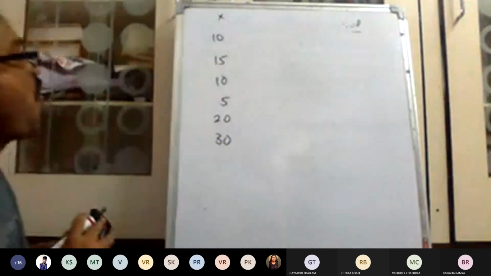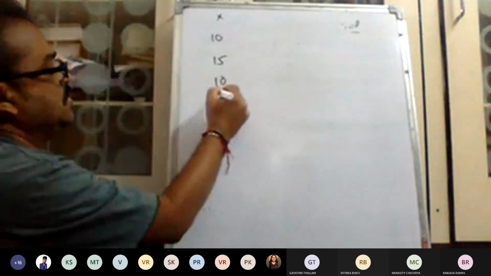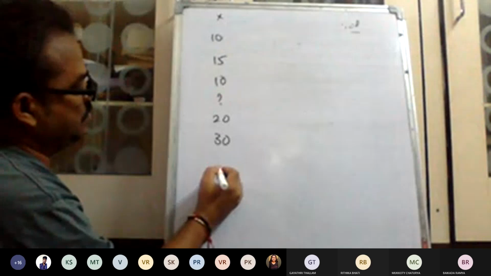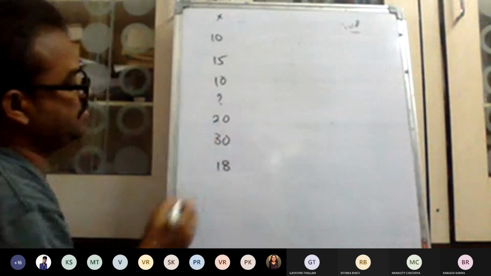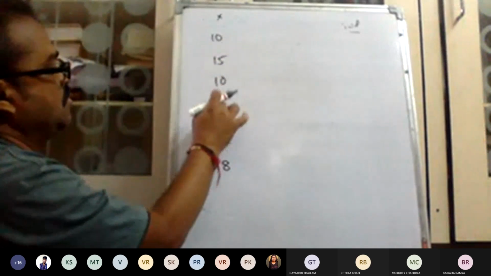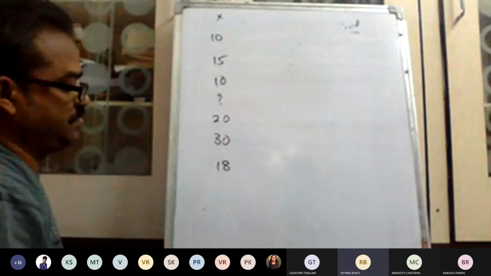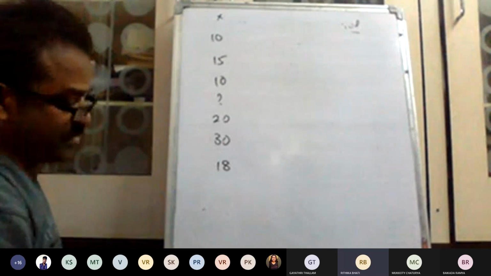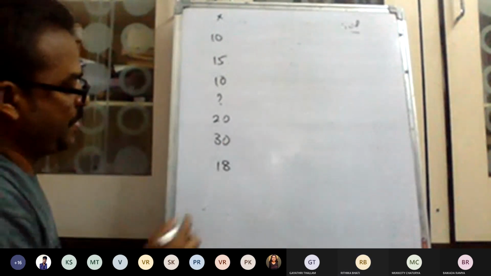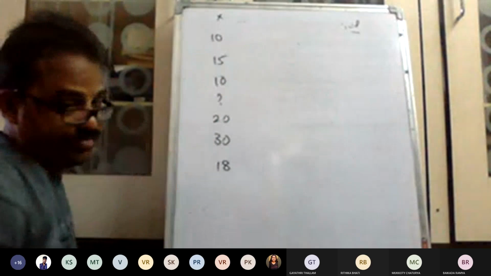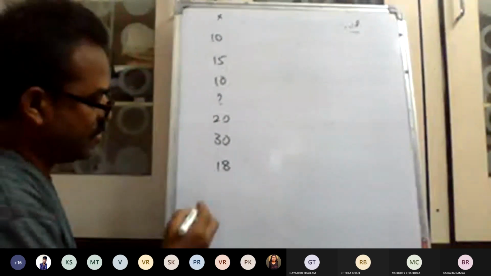Okay. $18. Sir, what are you explaining this? Just see here. Okay. This is the one information. Okay.